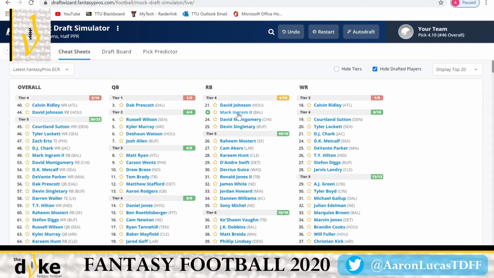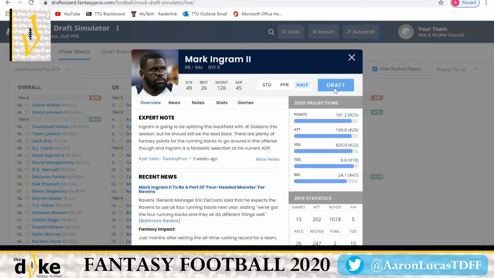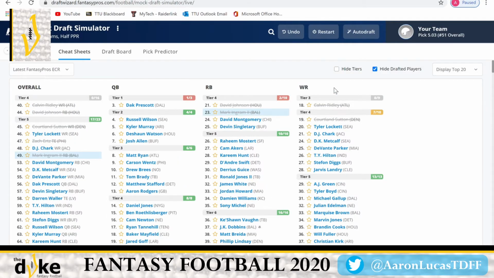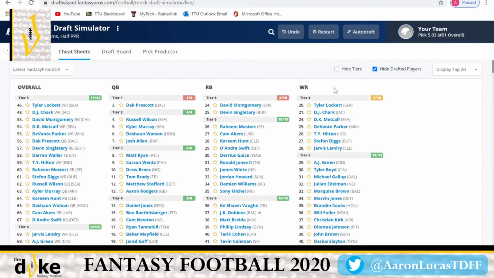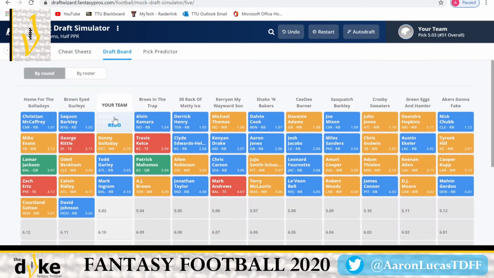There's nothing to tell us that David Johnson is going to come out and get 60 receptions out of the backfield for the Houston Texans this year. That's just not going to happen, all right? So they're actually pretty close, and I like taking the safer pick on a good offense that's going to run the ball. And we're going to get Mark Ingram here in the 4th round, right? So it came back around. David Johnson left. I like our running backs here.